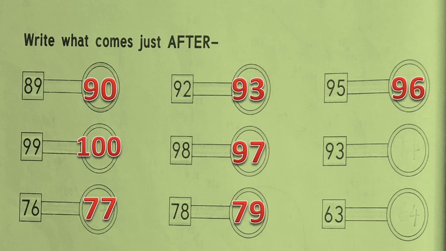The next number is 93. Which number will come after 93? Guess, all of you. 93, 94. So 94 comes just after 93. Then last question is 63. Count all of you. 63, 64. So 64 comes just after 63.